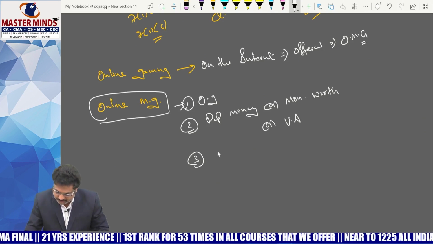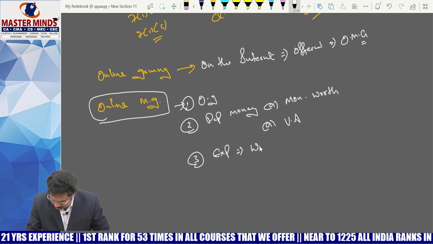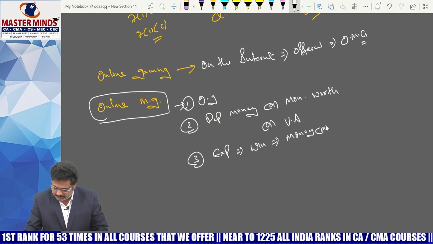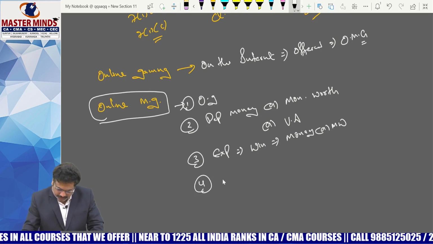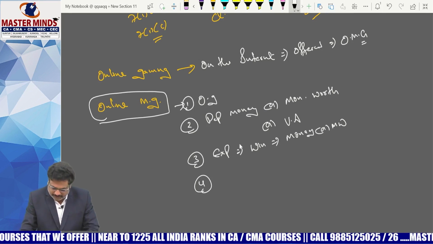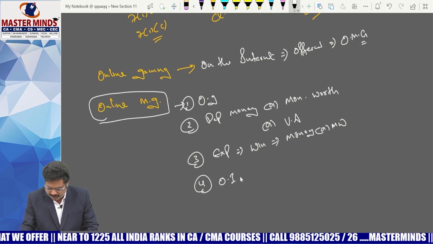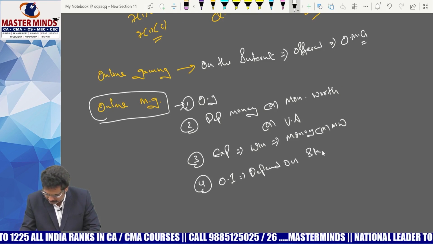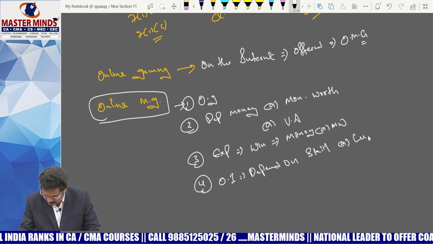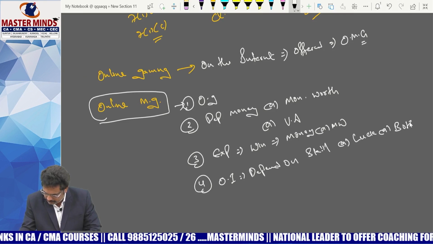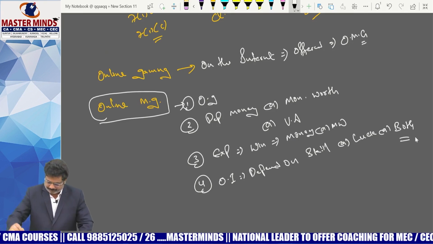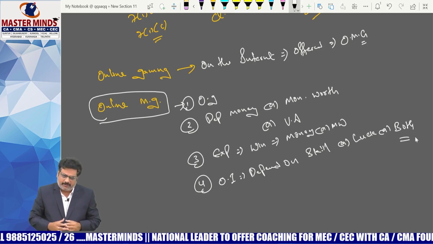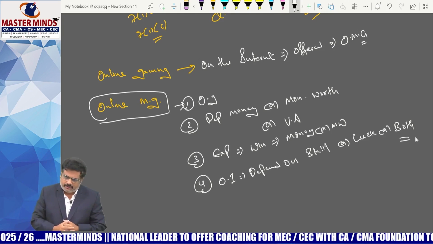That means there should be an expectation to win. What should they expect to win? Money or money's worth. And the fourth condition, the most important one, is whether its outcome depends on skill or luck or both. These are the four points; if a game satisfies them, generally it can be treated as an online money game.